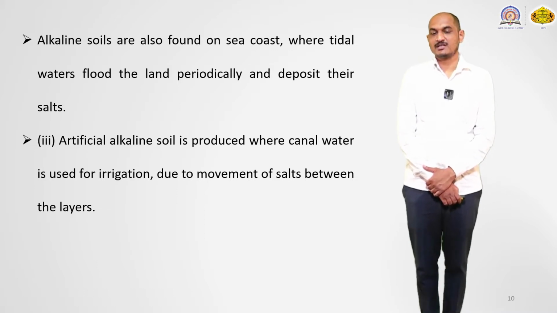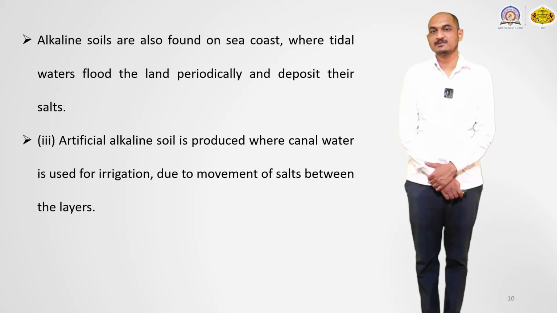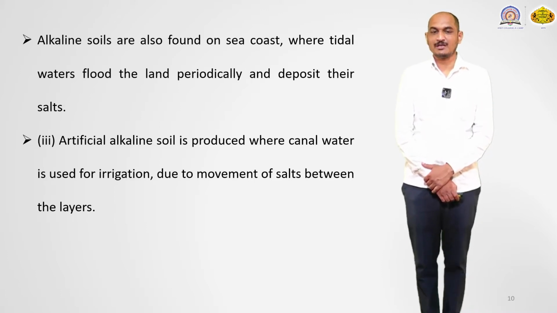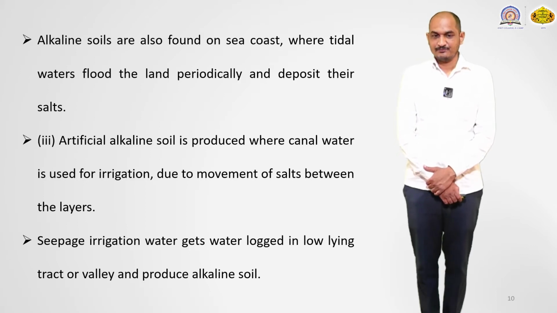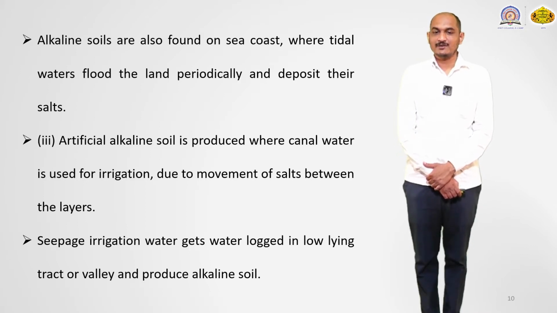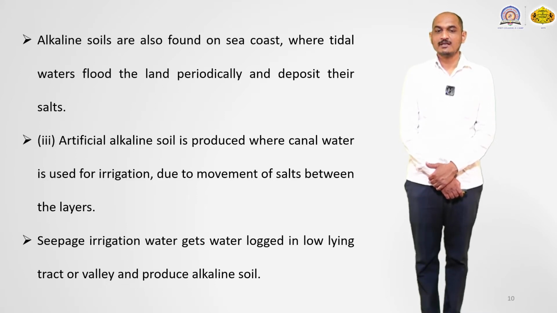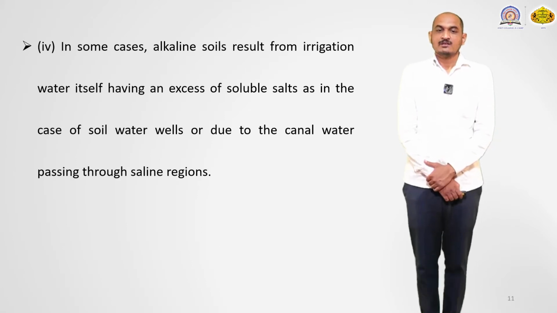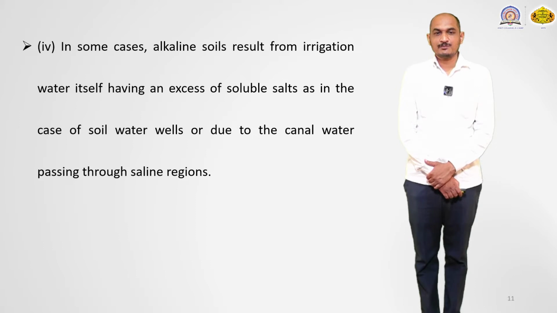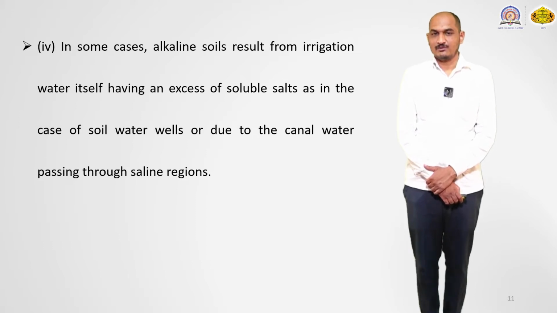That artificial alkaline soil is produced when canal water is used for irrigation, and also due to the movement of salt between the layers. Then the seepage of irrigation water gets waterlogged in the low-lying tracts or the valleys and produces alkaline soil. This is the artificial process by which the alkaline soil is formed.